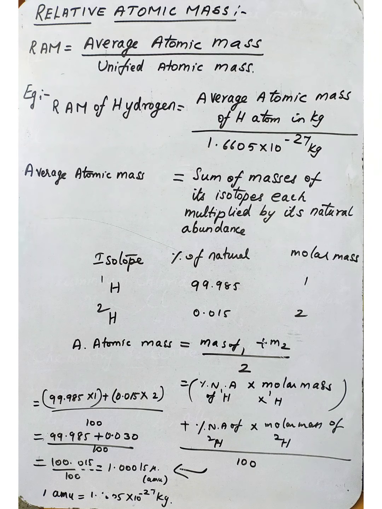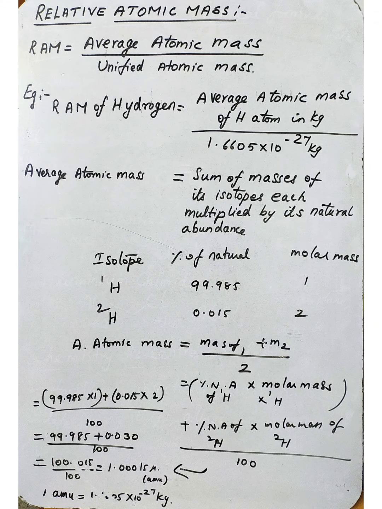So what is meant by relative atomic mass? Relative atomic mass, or RAM, based on this scale, is defined as the ratio of average atomic mass to the unified atomic mass unit. Relative means we are comparing the average atomic mass of the atom with the unified atomic mass.